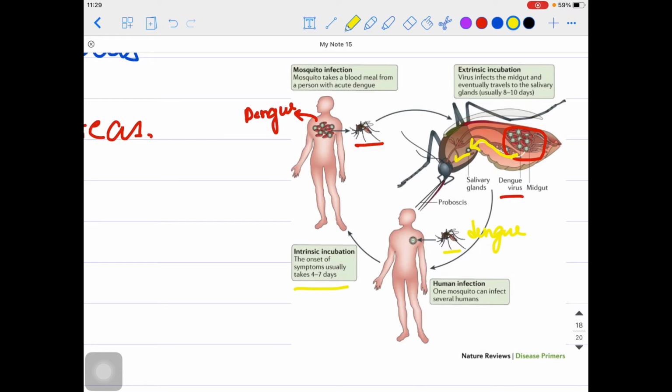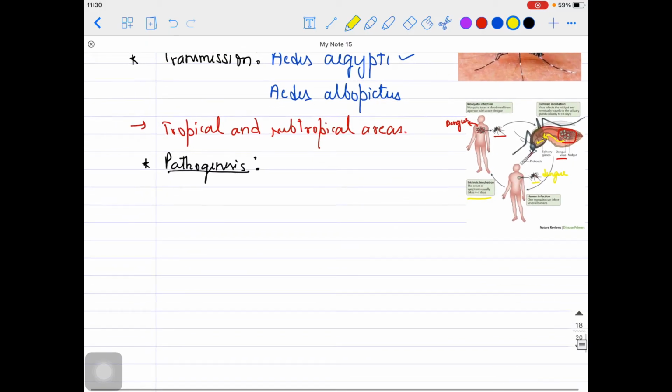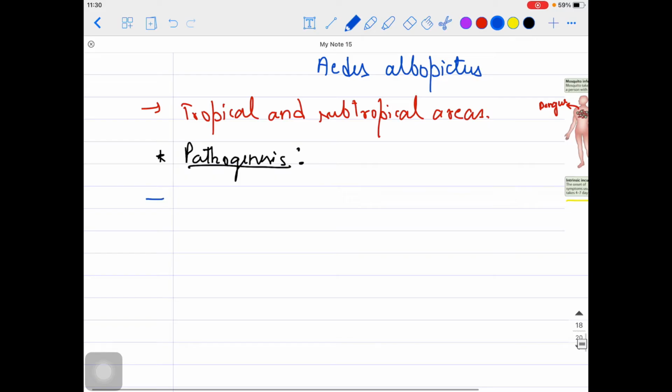Very simple pathogenesis. Now moving further, one more thing I will brief over here. Basically the virus is transmitted from one person to another through the Aedes aegypti, and once it comes into the person, in some severe stages it can actually infect the bone marrow, guys. The virus will be replicating further, and finally, if it reaches the bone marrow, it can actually destroy the bone marrow.